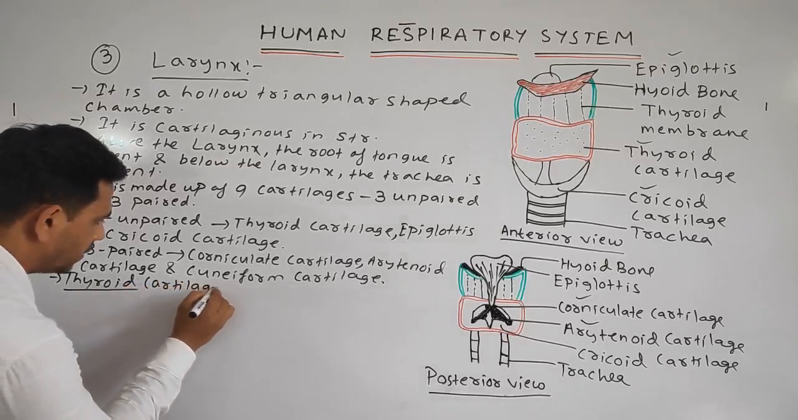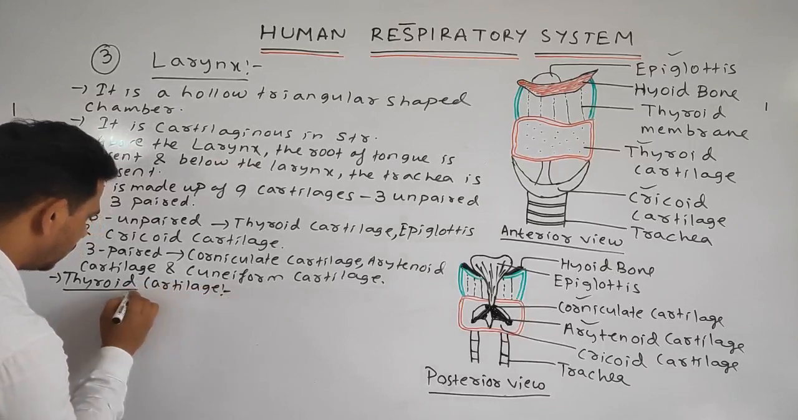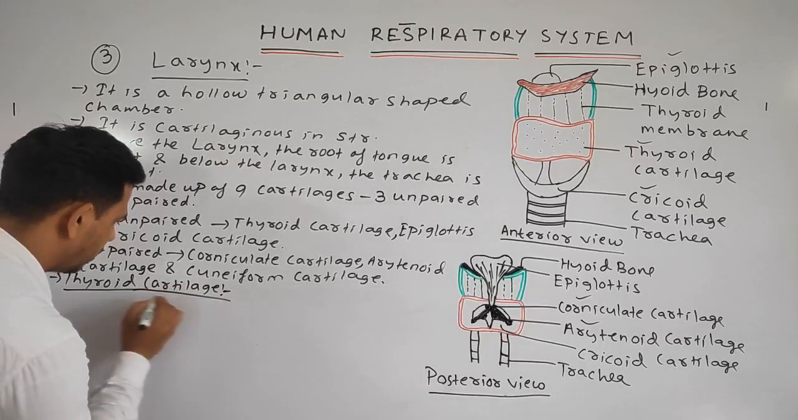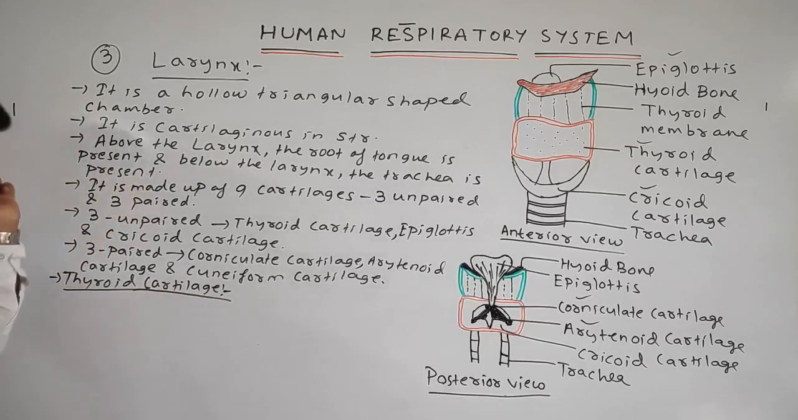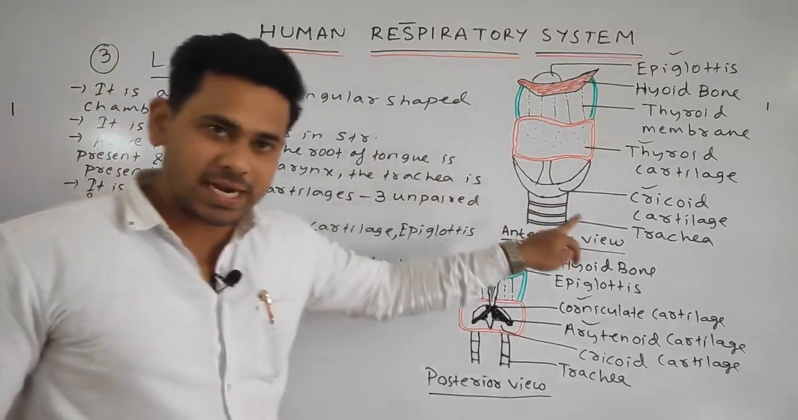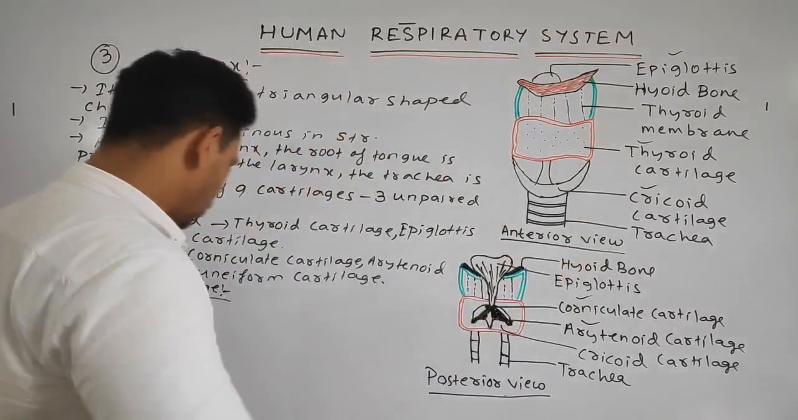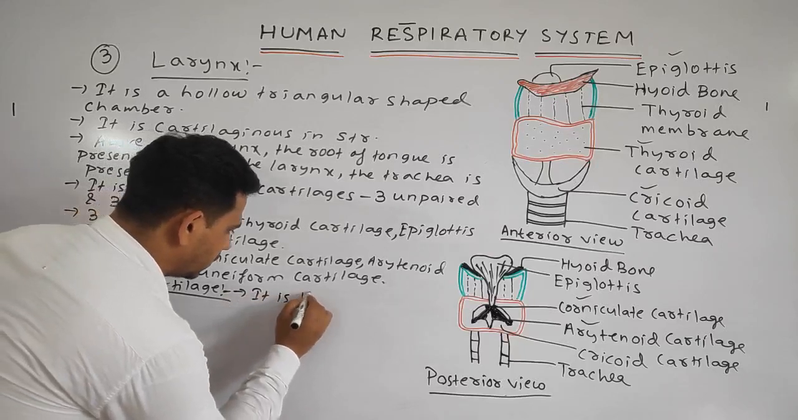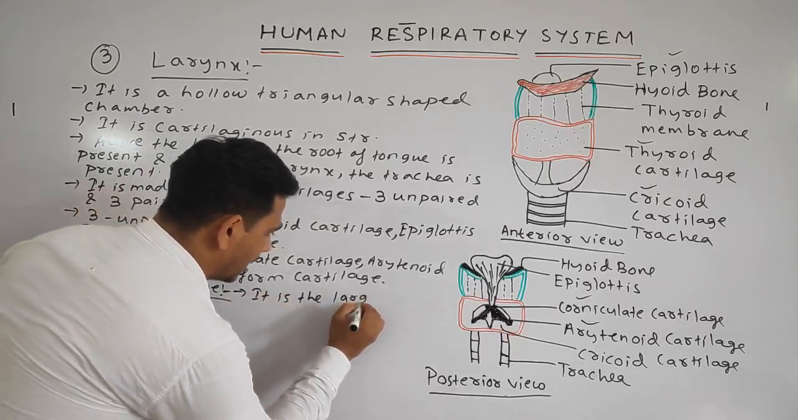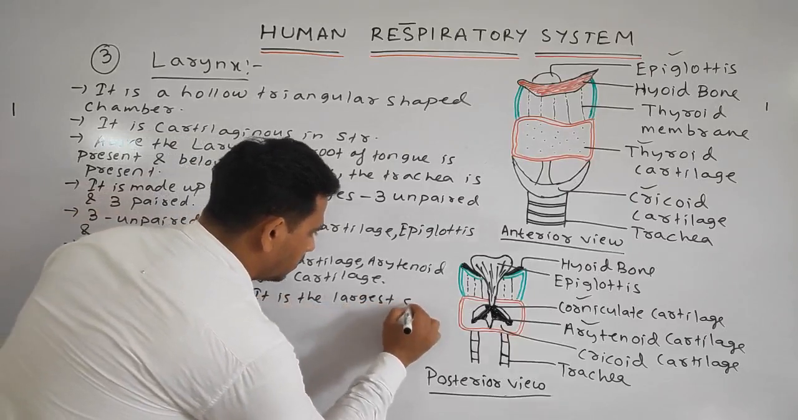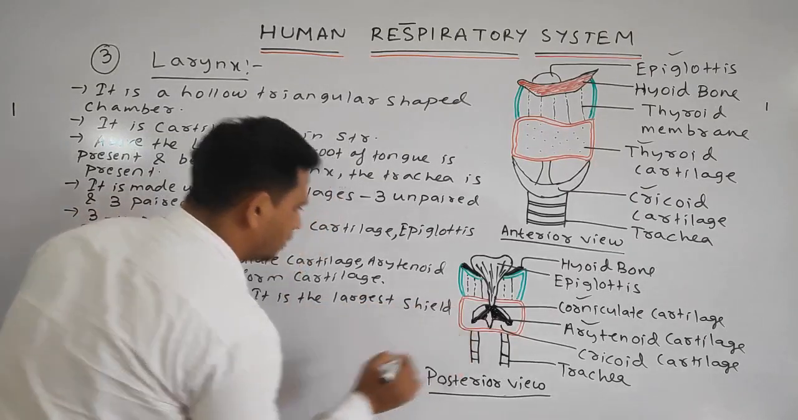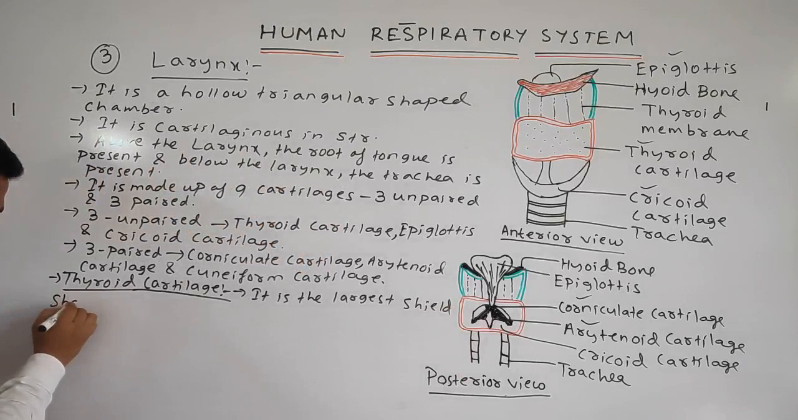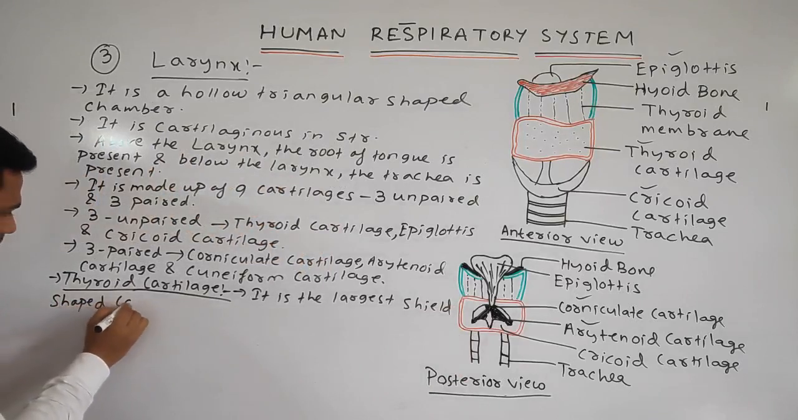Because if I write only thyroid, it will make another meaning. So I will have to write thyroid cartilage. Okay. So thyroid cartilage, it is the largest cartilage and the shield shaped cartilage. So we can write, it is the largest shield shaped cartilage. Okay.